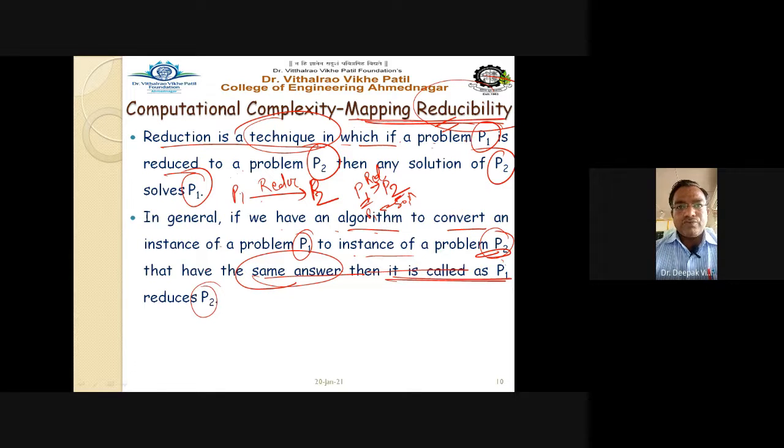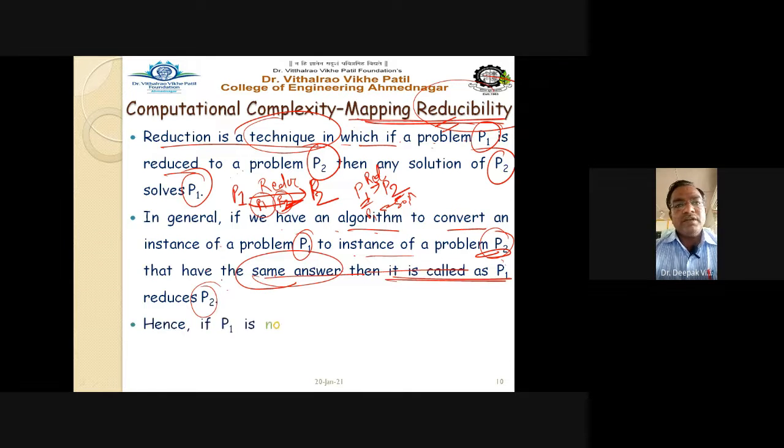So we have to find an algorithm, or a particular method, to reduce problem P1 to P2, provided the answer for the P1 instance and the answer for the P2 instance are the same. If the answers of both instances of both problems are the same, then we can say that problem P1 is reducible to problem P2.